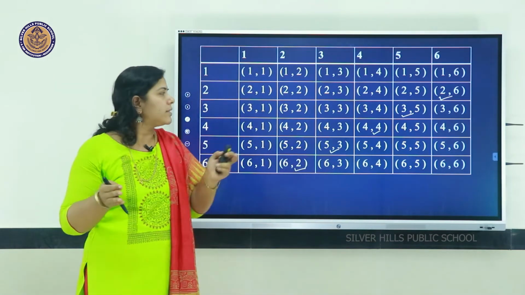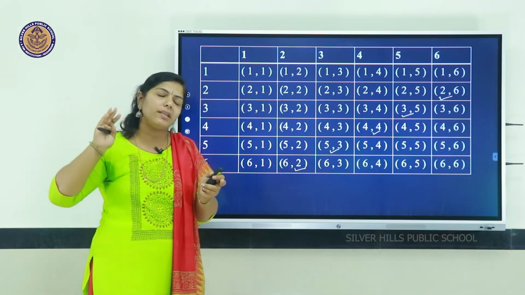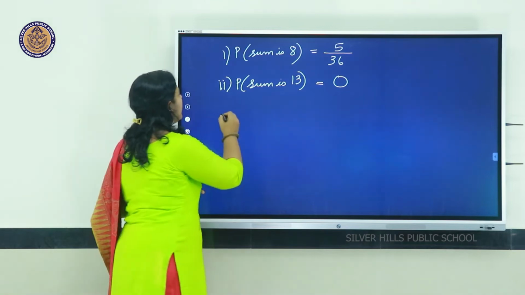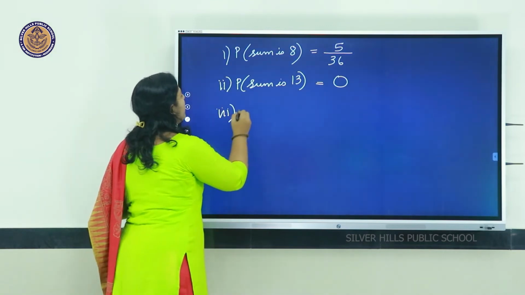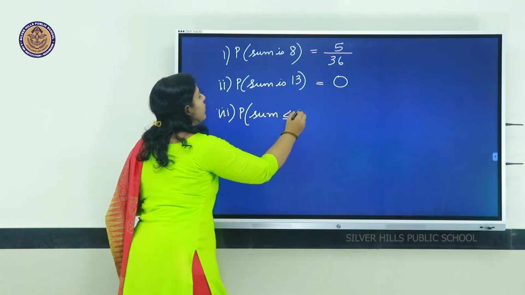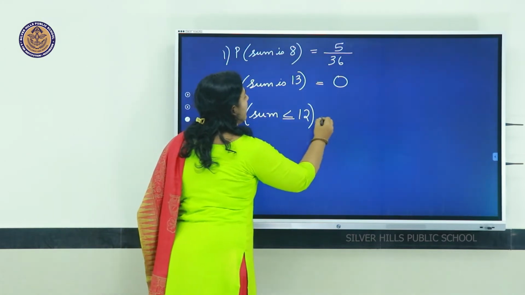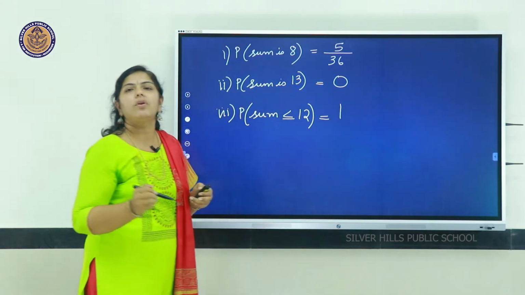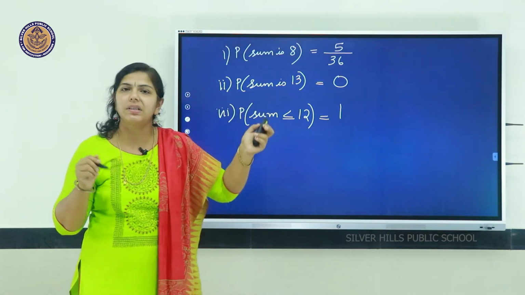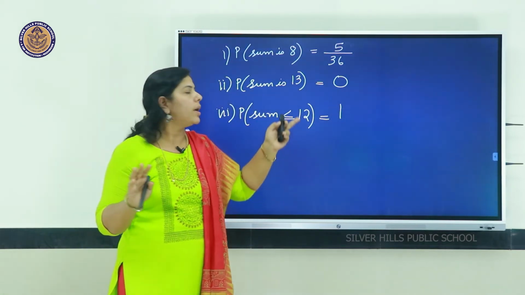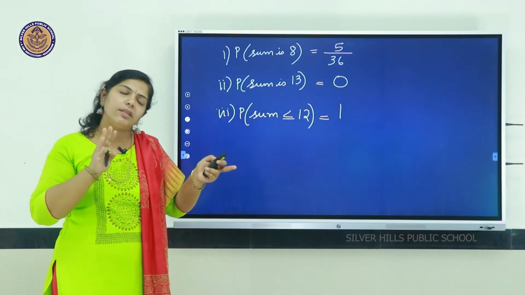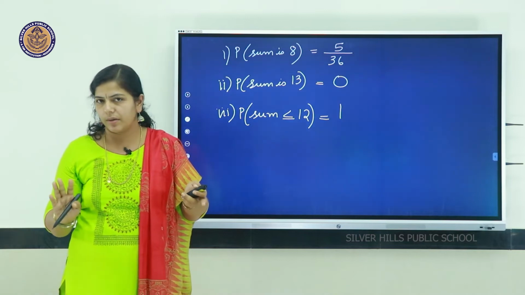So, the sum being less than or equal to 12 is a sure event, that surely occurs, its probability equal to 1. Before, sum 13 was an impossible event, probability 0. This is a sure event, probability 1.